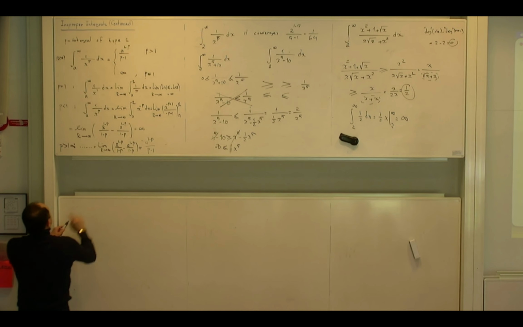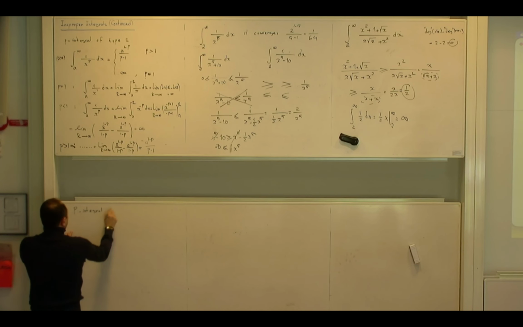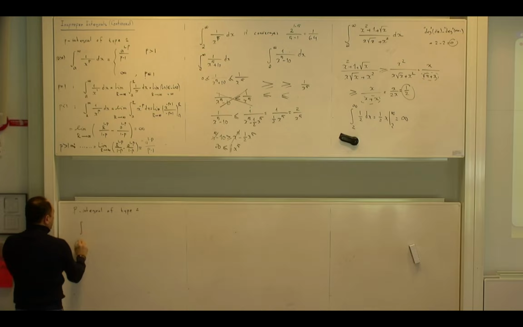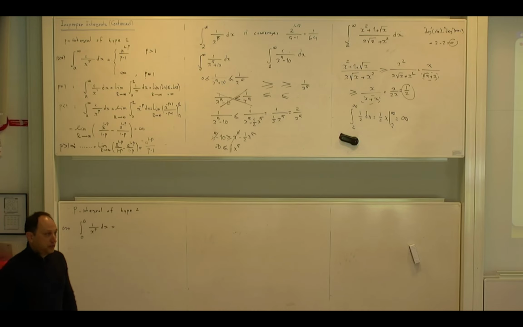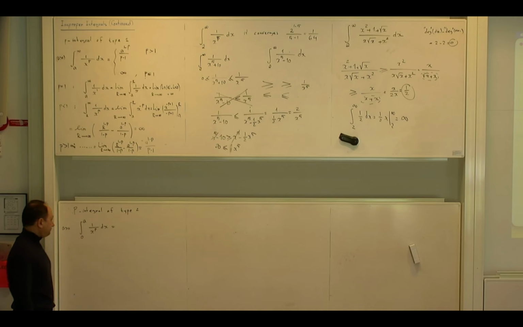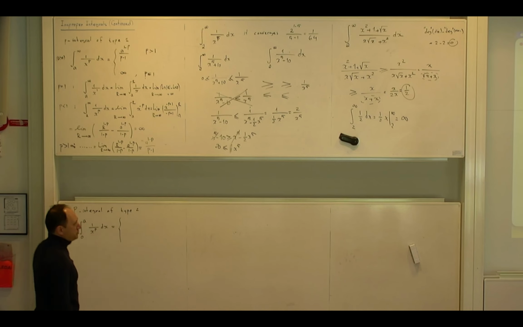Okay, so the p integral of type 2 is this integral: the integral from 0 to some number a, where p is positive, of 1 over x to the power p dx. This is an improper integral of the second type, because a is a number, so my interval is not unbounded, but I have a problem at 0. Okay? So then it is hard for me to remember this one.